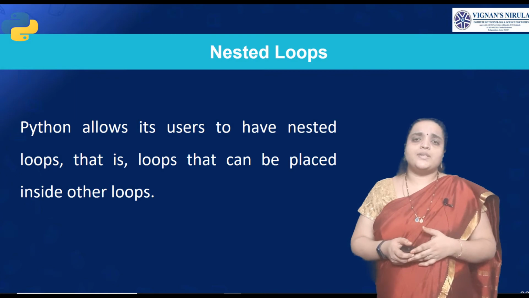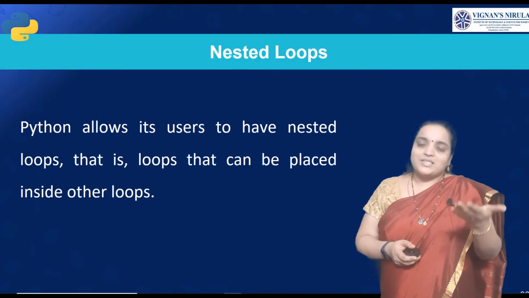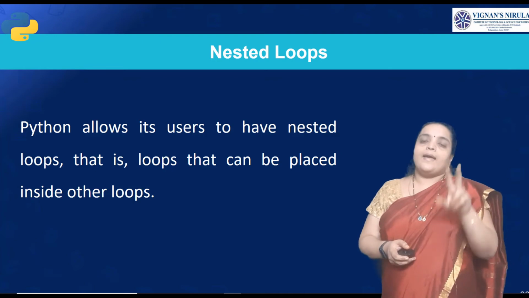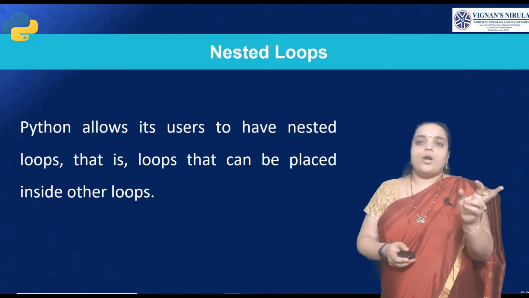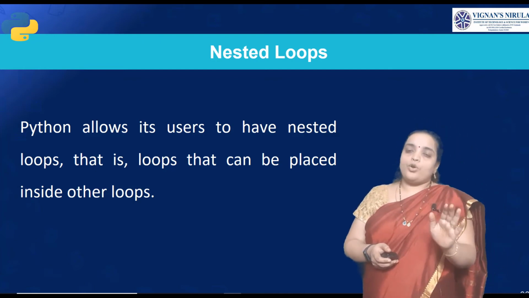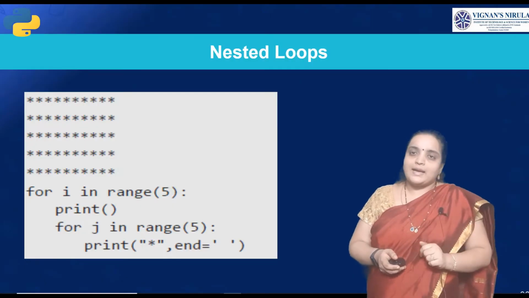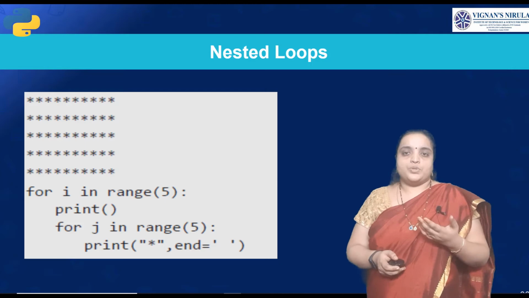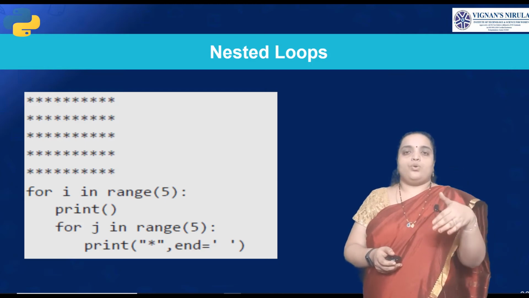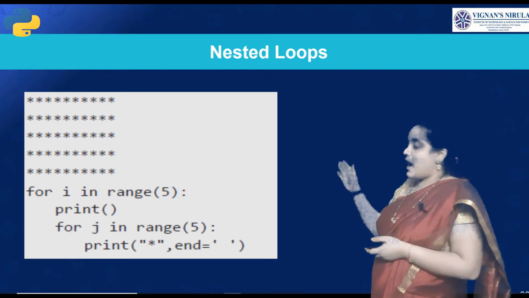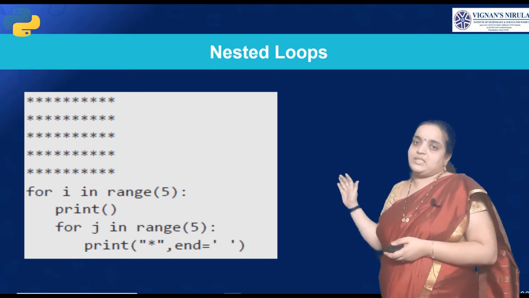Is that clear, students? Then, talking about nested loops. In looping, we have only 2 loops, that is either for loop or while loop. In for loop, we use for in and the range function. In nested loops, we can use for loops as outer loop and inner loop. To print the stars like this, we use nested loops.